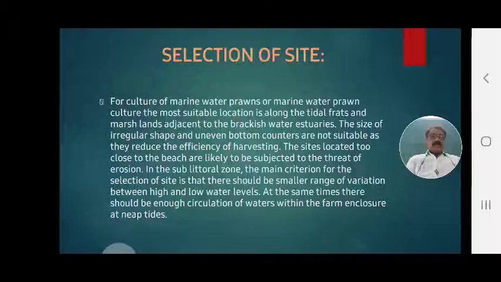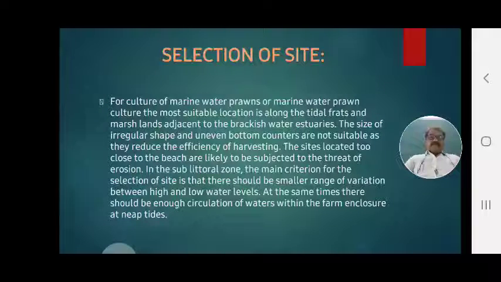Those areas should be selected: where water enters slowly and leaves slowly. Areas adjacent to estuaries, brackish water, or lagoons should be chosen for the culture of prawns in marine water, that may be the east coast and west coast.